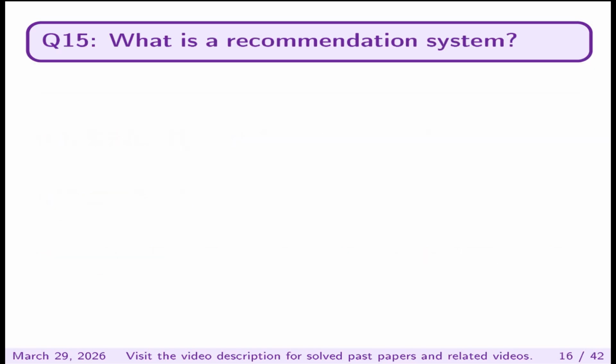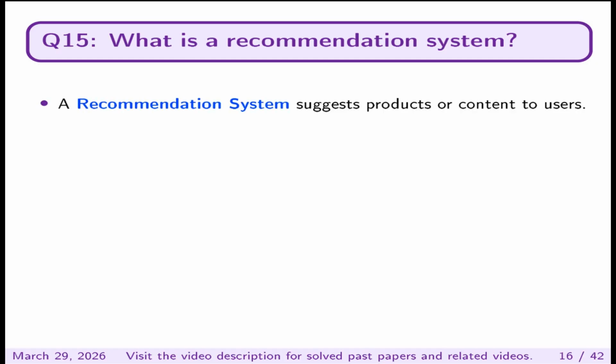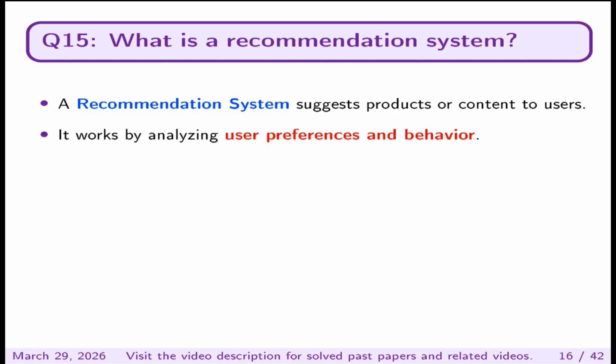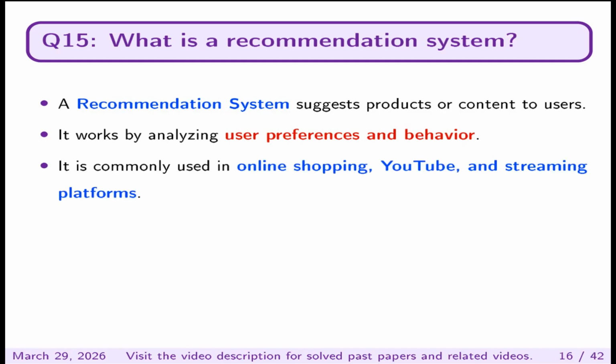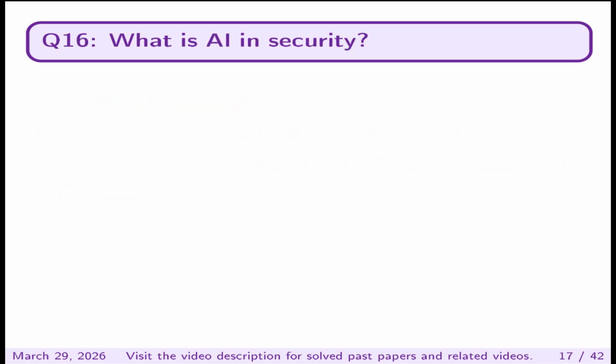What is a recommendation system? A recommendation system suggests products or content to users. It works by analyzing user preferences and behavior. It is commonly used in online shopping, YouTube, and streaming platforms.